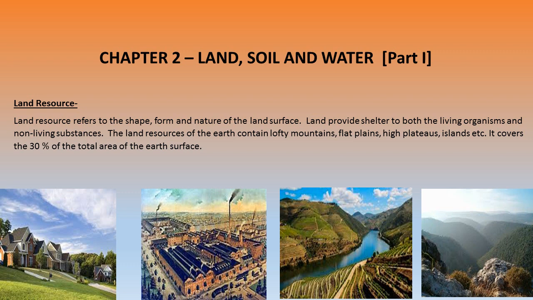As you can see in this module, there are certain things that were made by human beings for utilization of the land resources, like constructions of houses, constructions of factories, and the natural valleys are also shown over here.